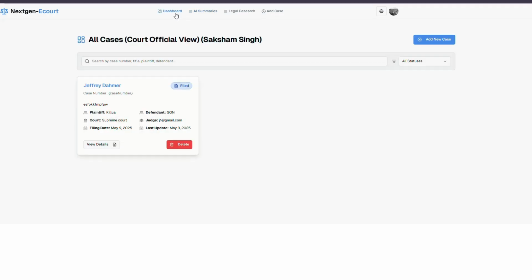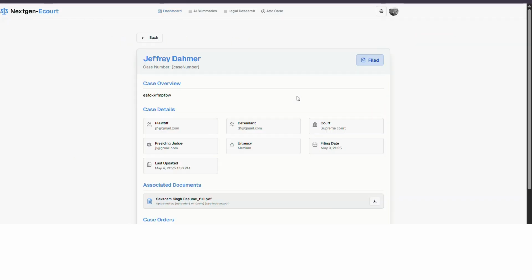This is a dashboard. For this particular ID, Saksham Singh 102 @gmail.com, which is Saksham Singh, I have assigned the role of court official. So when we talk about court official, this is a particular case that I have already implemented for the demo presentation. Let us take this. This is a case which I've already created. So, case overview: we can add any overview, and we have added an overview.